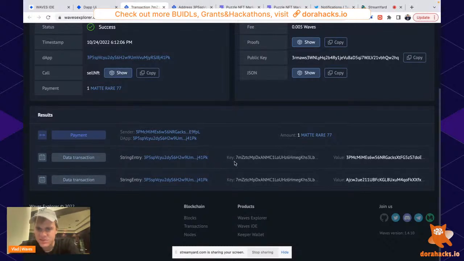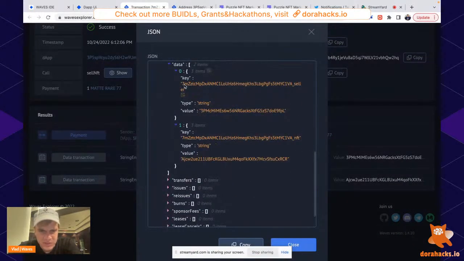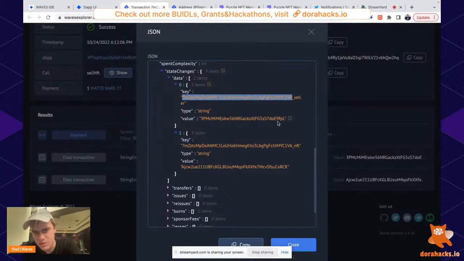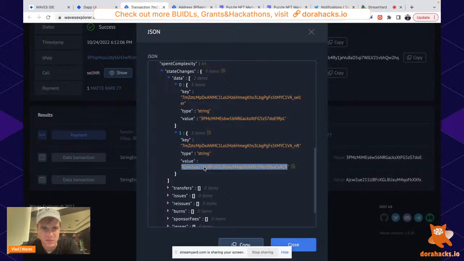And then there is a data transaction. Oh, hard to see. You can see it in JSON. We see that there is a trade ID, this string, and we can find the information on who the seller is. This is the seller. Also, we see the ID of the NFT, and we see it here. That's the ID of the eagle. Okay, nice.